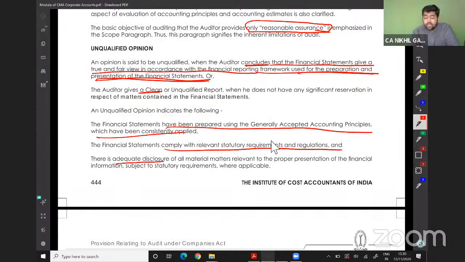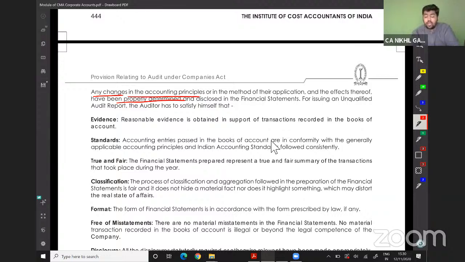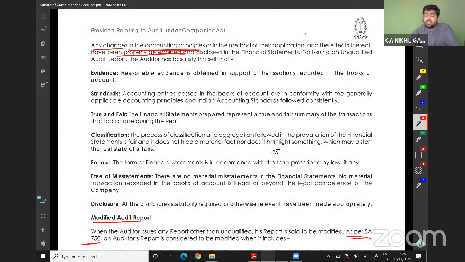The financial statements have been prepared using generally accepted accounting principles, which have been applied consistently. The financial statements comply with the statutory requirements and regulations, and adequate disclosures are made by the company. Any change in the accounting policies or the method of their application and the effect thereon have been properly determined. We have taken all the evidence, we have followed all the standards. What do you mean by evidence? Reasonable evidence is obtained in support of transactions recorded in the books of account. Standard means accounting standards or Indian accounting standards as may be followed.